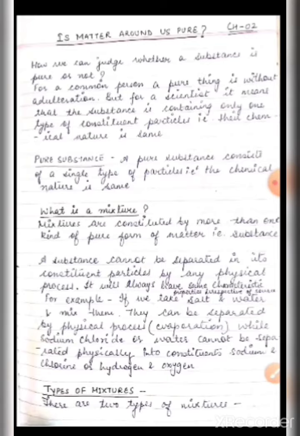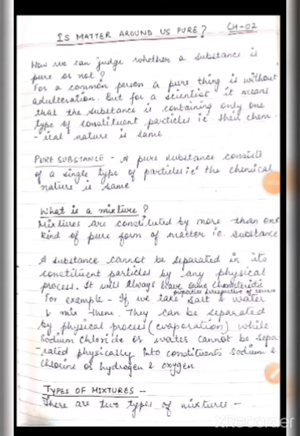But for a scientist like us, we are science students, a pure substance means that it contains only one type of constituent particle. It may be an atom, molecule, or ion, but the constituent particle should be the same. That means their chemical nature should be the same. So the definition says a pure substance consists of a single type of particle, that is, the chemical nature is the same. Now let's discuss mixtures.